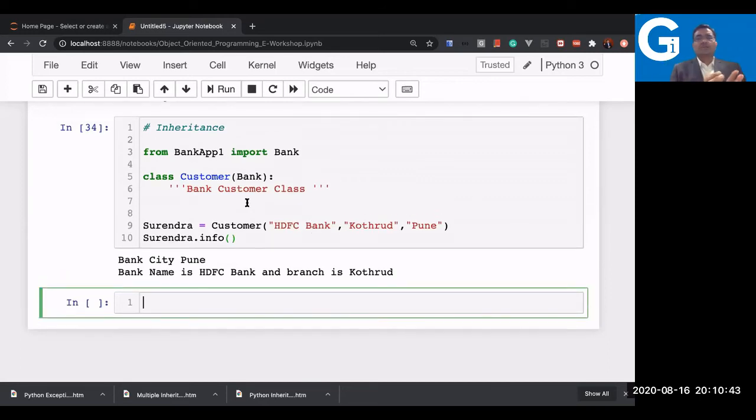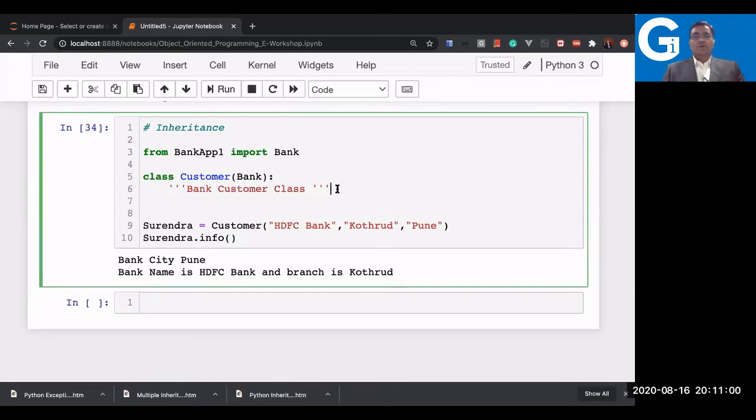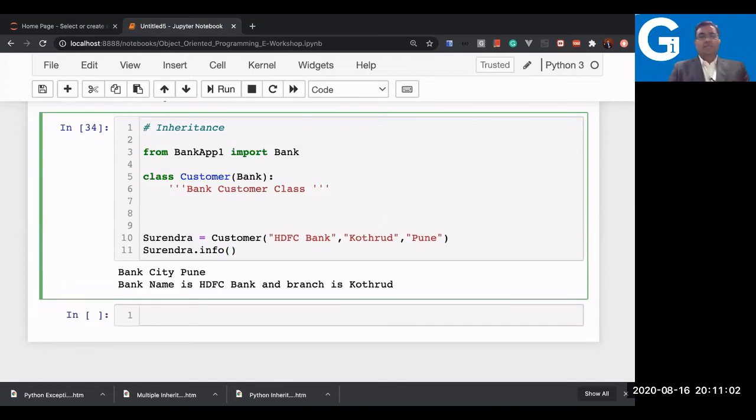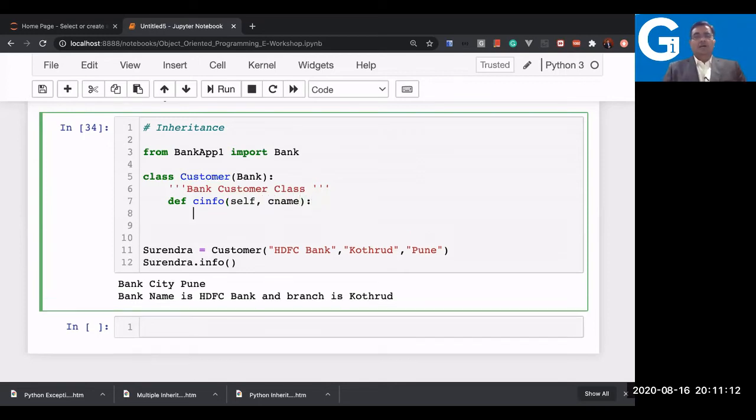So you can see simplified code. I did not write the bank class, but I'm able to acquire the properties of the bank class. Other than that, I can also add some more things in the customer. I will add another method, def cinfo, having the first parameter self, and I can say cname, just adding the customer info.